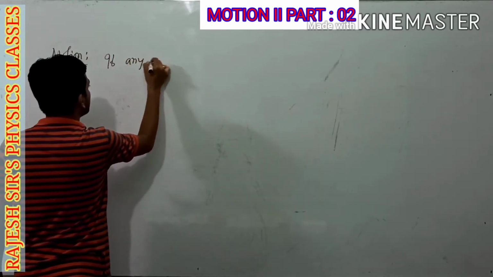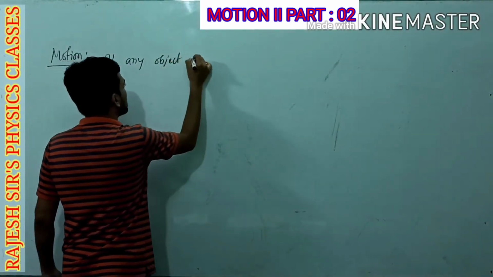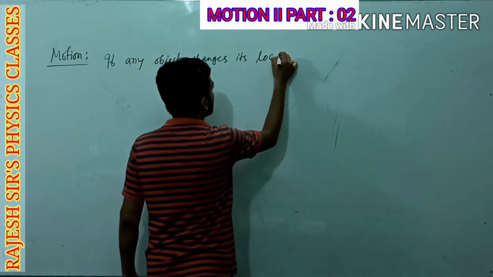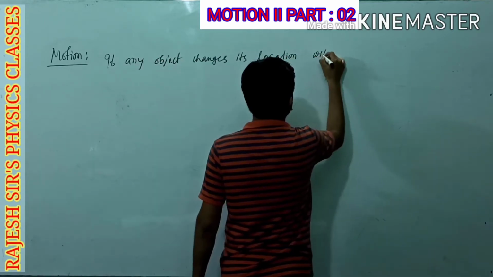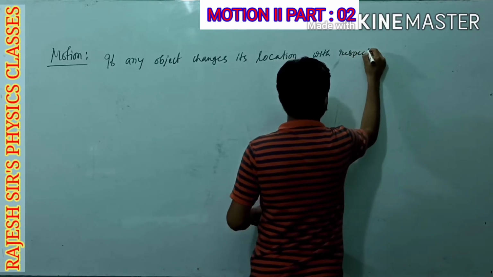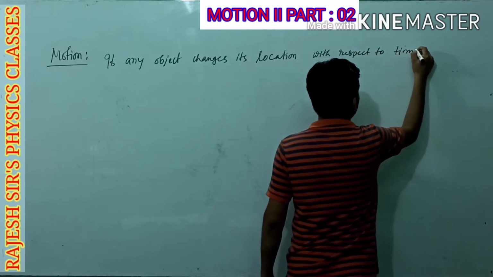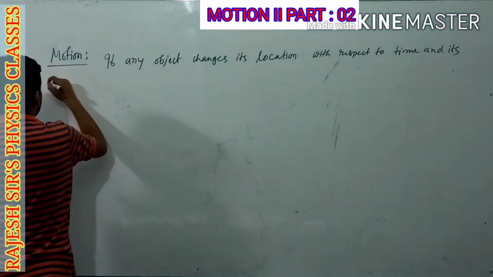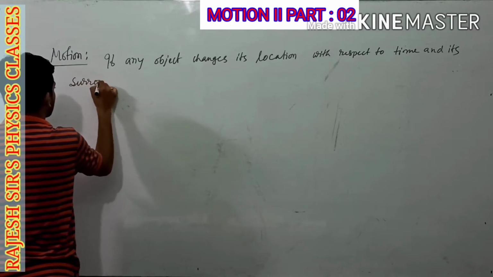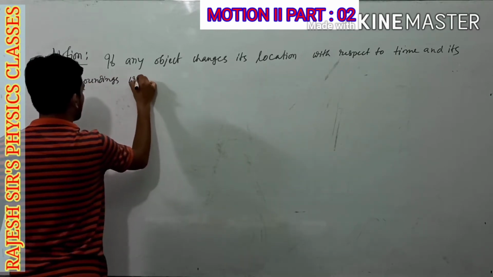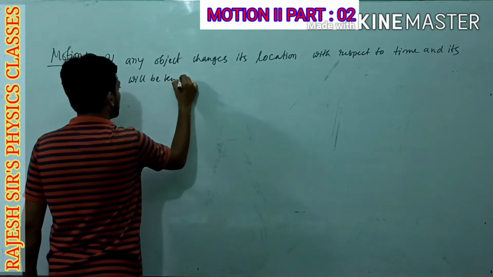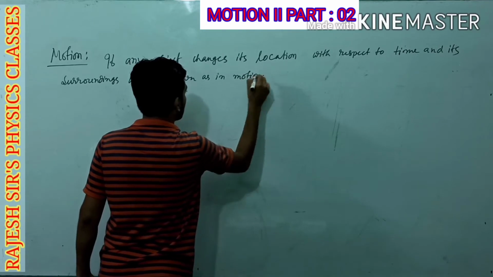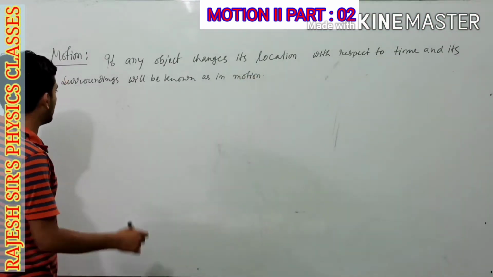If any object changes its location with respect to time and its surroundings, it will be known as in motion. Now, what can be the example of motion?